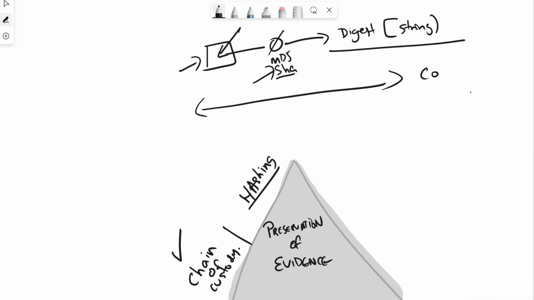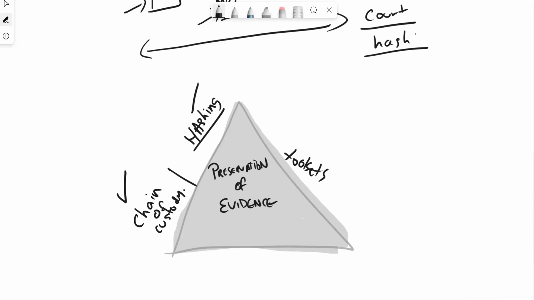Should there be a court appearance that we have to go through, there are going to be different hashes and validity checks to ensure there's been integrity in the files, that there's been matching through the hashes, and no altered state across the devices, and that they haven't been tampered with in a malicious way. So keep that in mind when we're talking about hashing. There are also tool sets as we continue this discussion, because hashing is one of the most important parts of this preservation piece, to ensure the integrity of the original evidence.